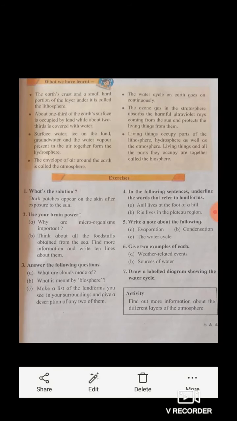Homework is to read the whole lesson and draw a neat labeled diagram of the water cycle.